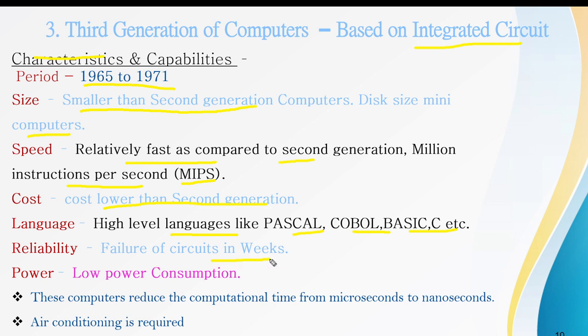Failure of circuits is in weeks. In the second generation, failure may occur in days, but in the third generation reliability improves to days or weeks. Power consumption is low. These computers reduce the computation time from microseconds to nanoseconds. Air conditioning is also required in this generation of computers because they use integrated circuits as the main component.